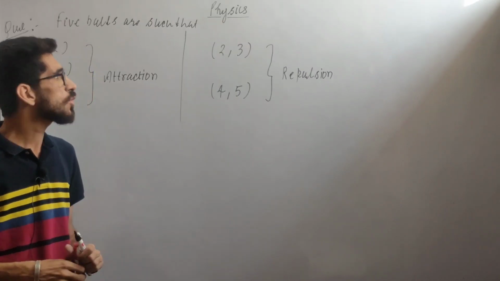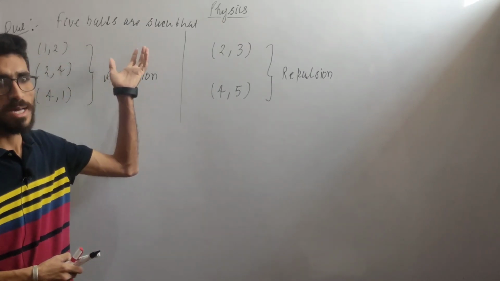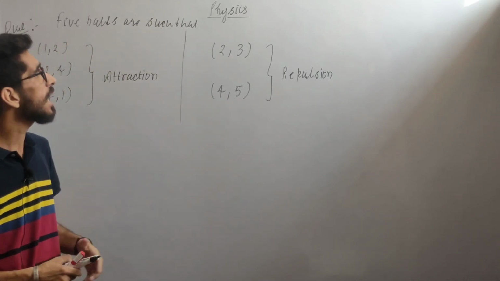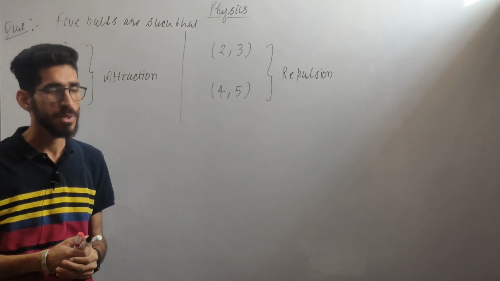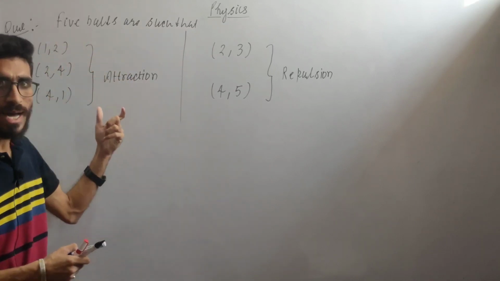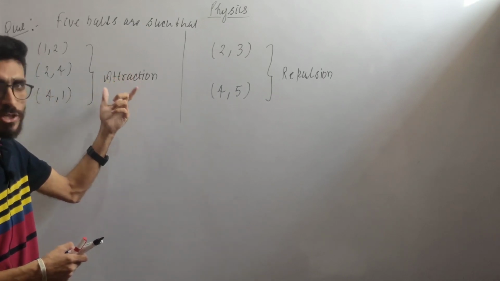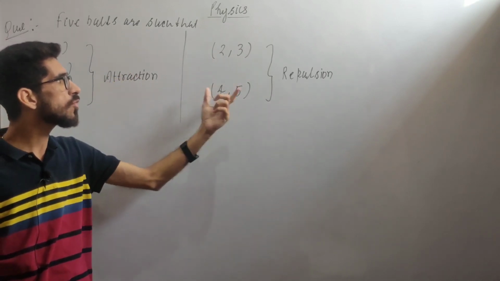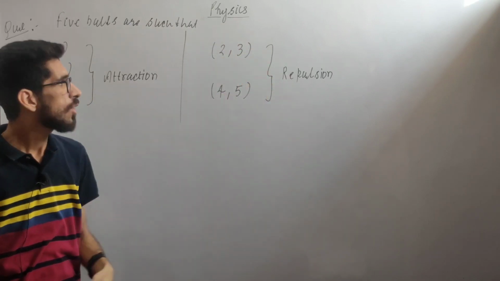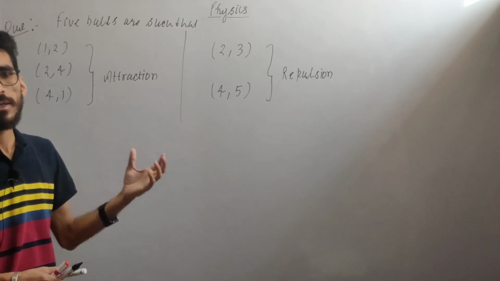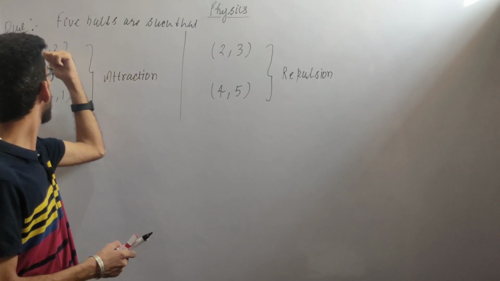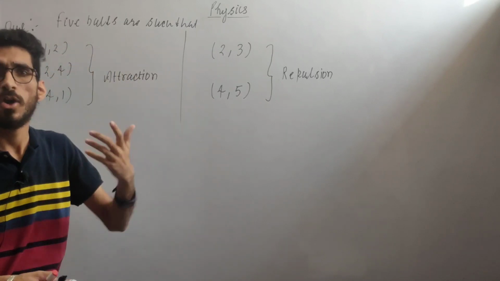Hello students. So our question is that 5 balls, marked by the numbers 1, 2, 3, 4, 5, are suspended by separate threads, such that 1-2, 2-4, and 4-1 are the pairs in which there is attraction, and 2-3 and 4-5 are the pairs in which there is repulsion. In the question it was asked what is the nature of ball 1. Is it negative, positive or neutral?